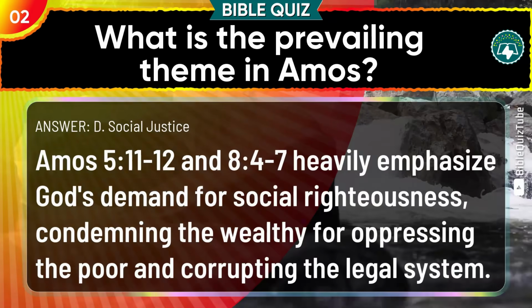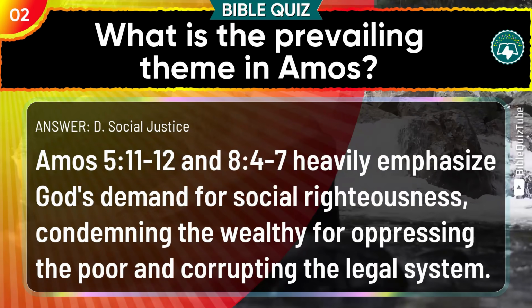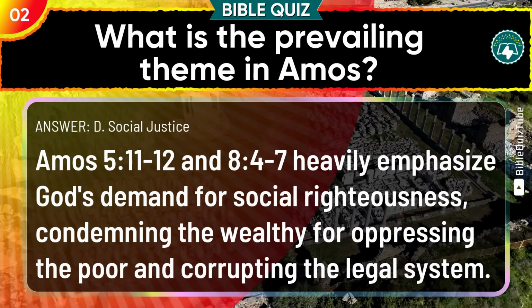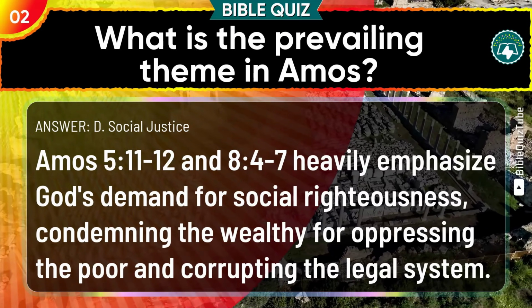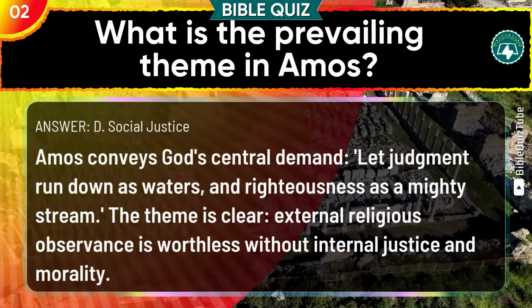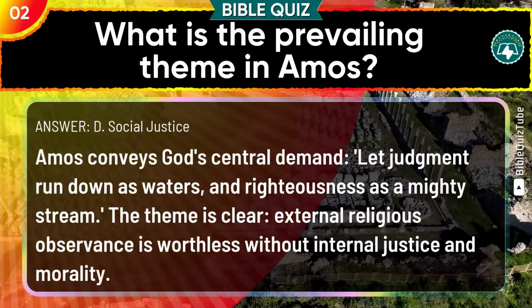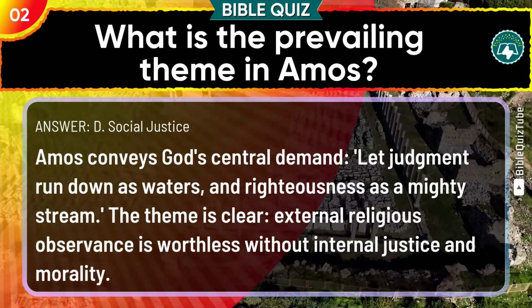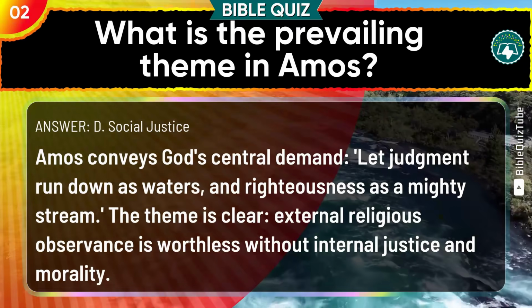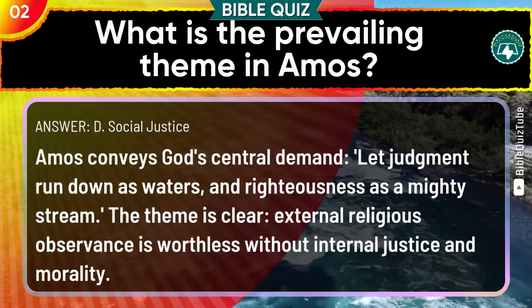The explanation. Amos chapter 5 verses 11 to 12 and 8 verses 4 to 7 heavily emphasize God's demand for social righteousness, condemning the wealthy for oppressing the poor and corrupting the legal system. Amos conveys God's central demand: let judgment run down as waters and righteousness as a mighty stream. The theme is clear: external religious observance is worthless without internal justice and morality.